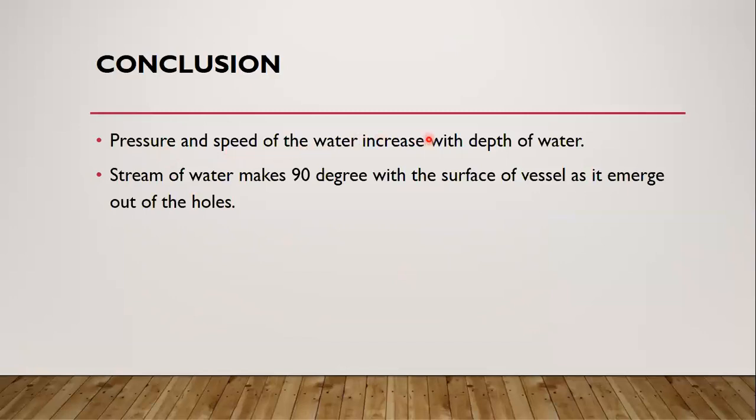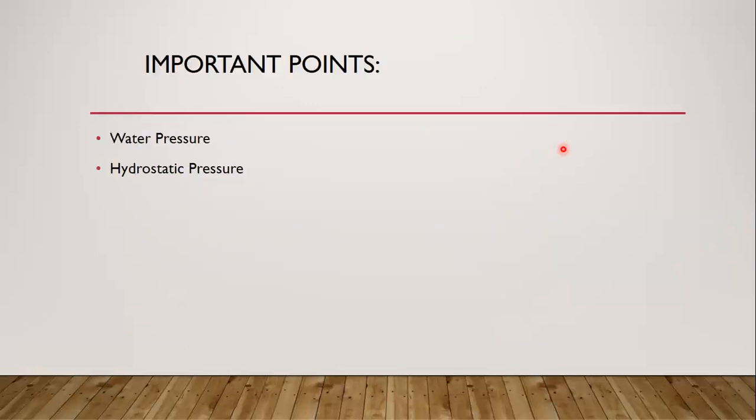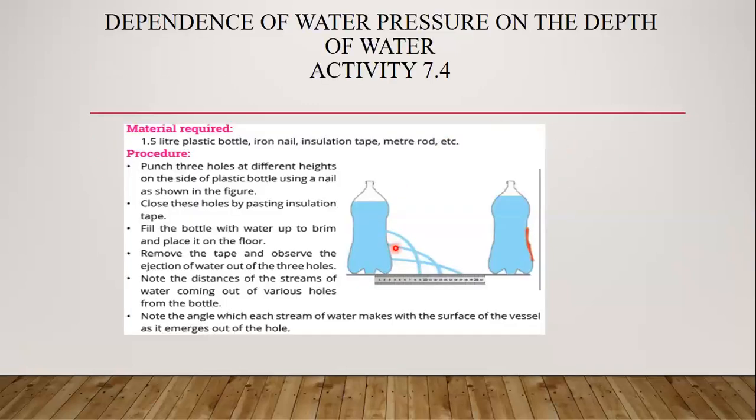Pressure and speed of the water increase with depth of the water. We already have discussed this thing. With depth, water pressure increases. As water pressure increases, so does the speed of the water. As the speed increases, the lower stream covers the highest distance. With height, water pressure decreases. So pressure decreases, and point number 2, speed decreases, so it travels less distance.